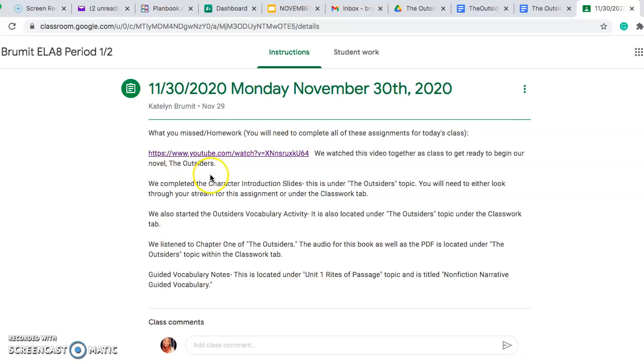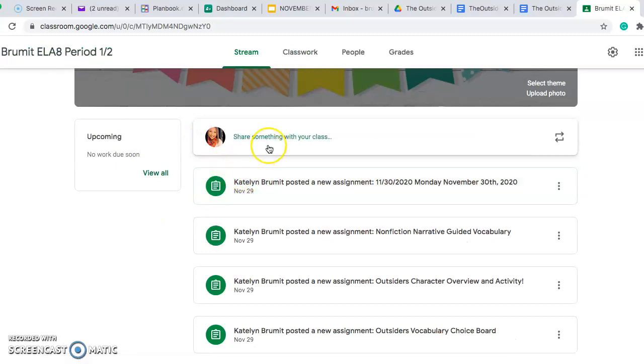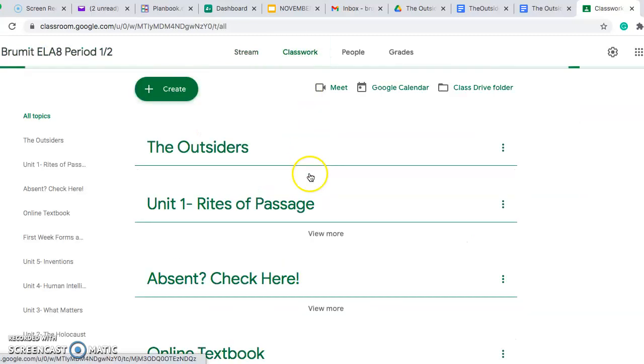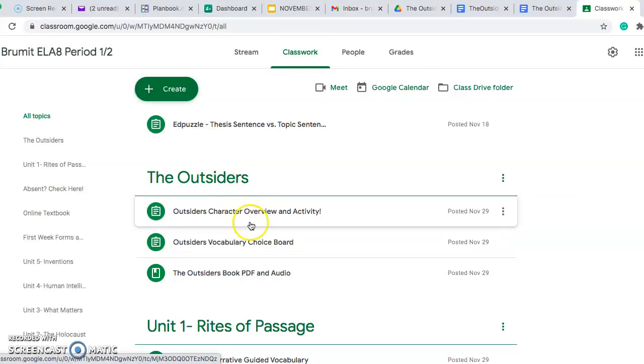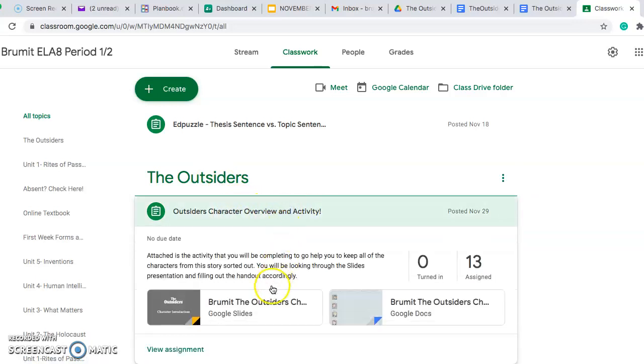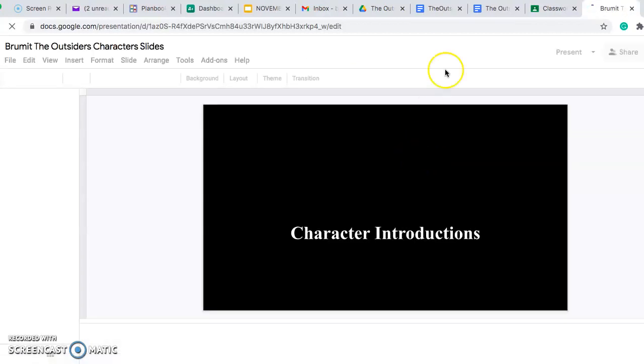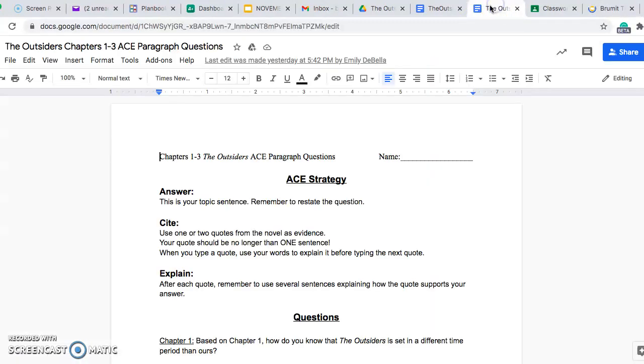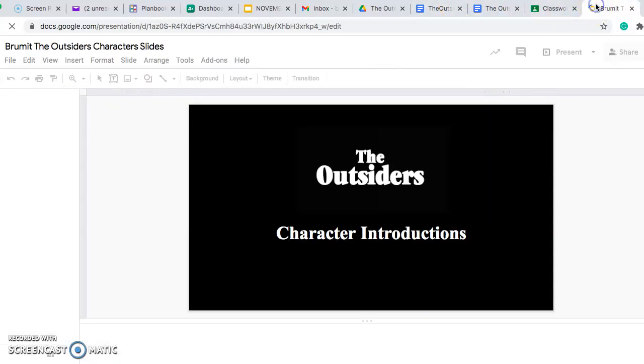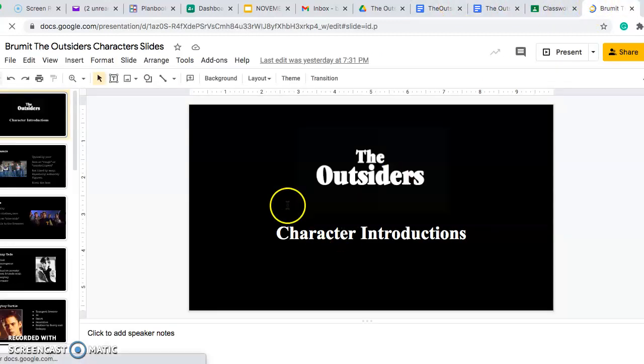Okay. We also completed character introduction slides. This is under the Outsiders topic. So let's go through this and see what we need to do. Let's click on classwork here. The Outsiders and the character overview and activity. All right, so we did complete this today. I'm going to open both of these so that you can see what we're doing here.